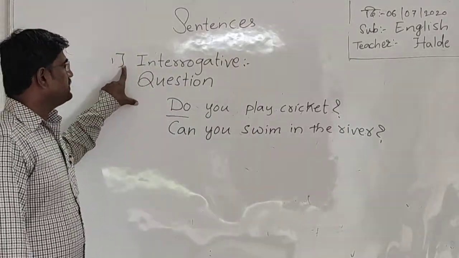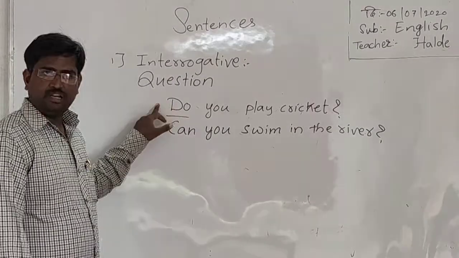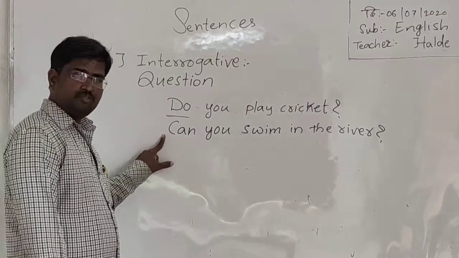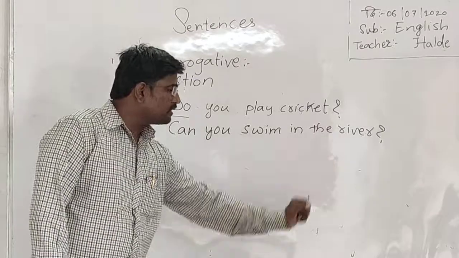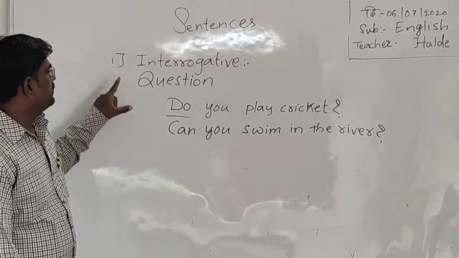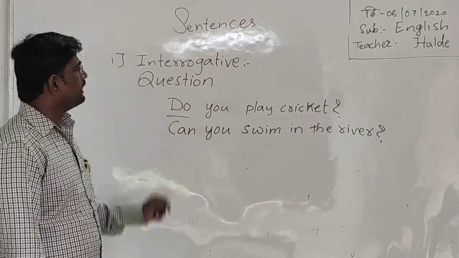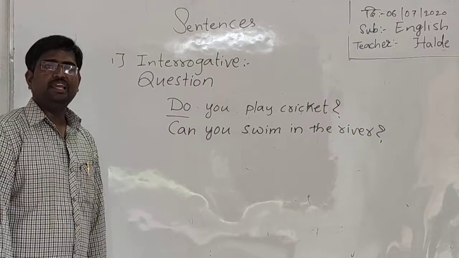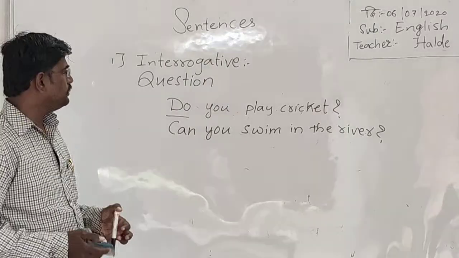Look at it is interrogative question, and in this question do is a helping verb and a question mark is given there. And it begins with, as I told you, it begins with helping verb. Can is a modal and the question mark is given there. In this way, these sentences are called interrogative sentences or a question, and they often ask you the answer in yes or no.